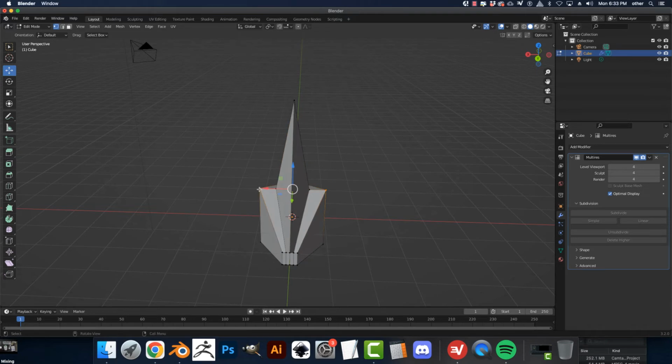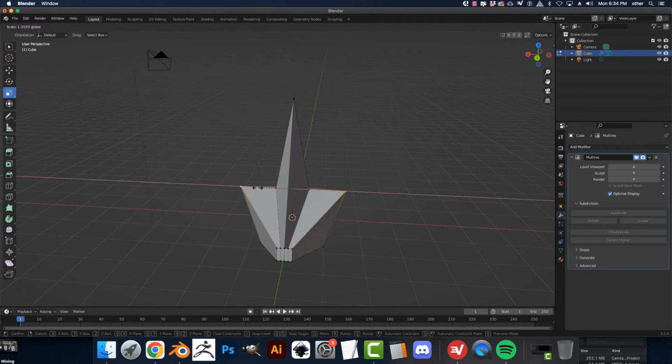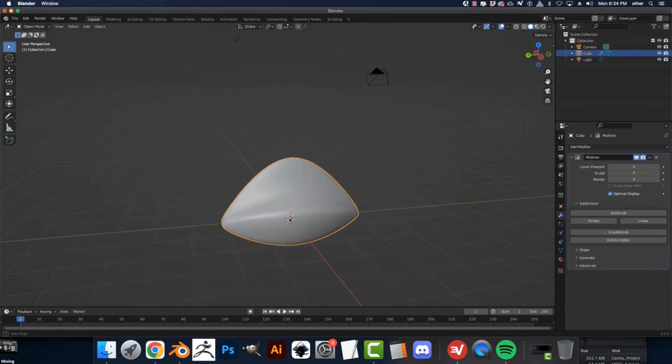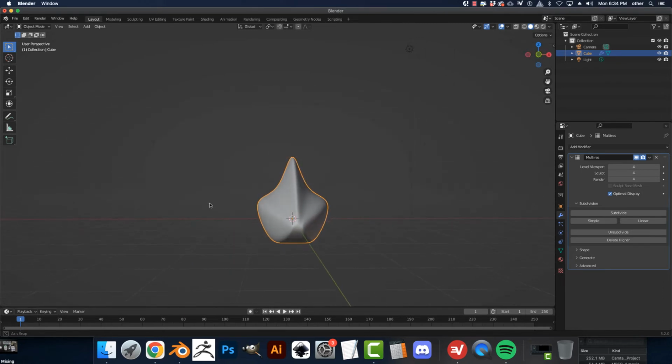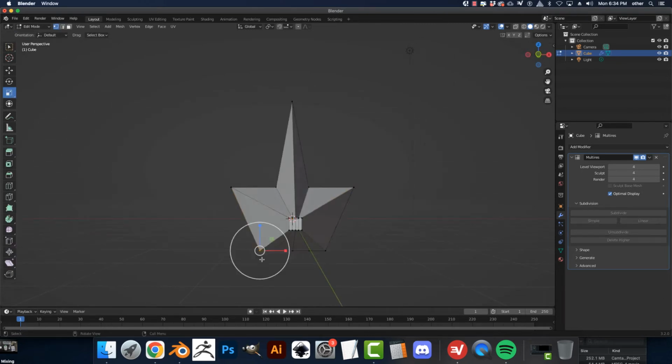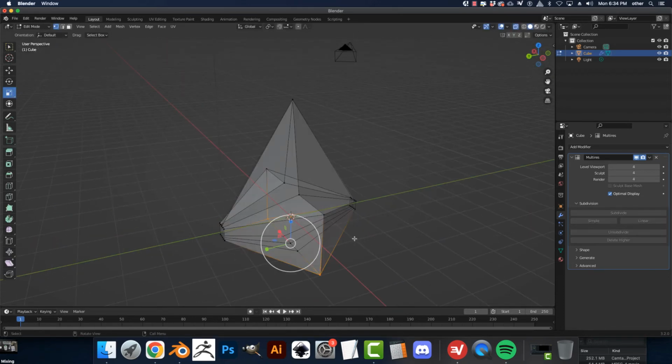Even needs more oomph. More oomph. Yeah, that's oomph right there.